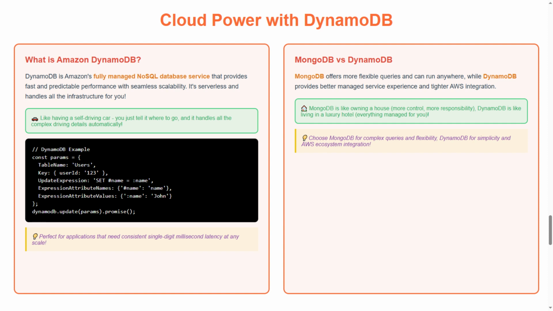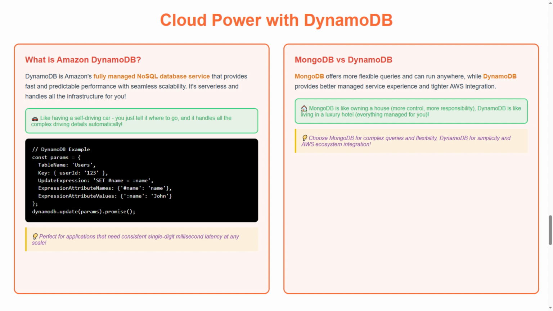Like having a self-driving car, you just tell it where to go, and it handles all the complex driving details automatically. Now, let's check our code section with a DynamoDB example. Tip section, perfect for applications that need consistent single-digit millisecond latency at any scale.